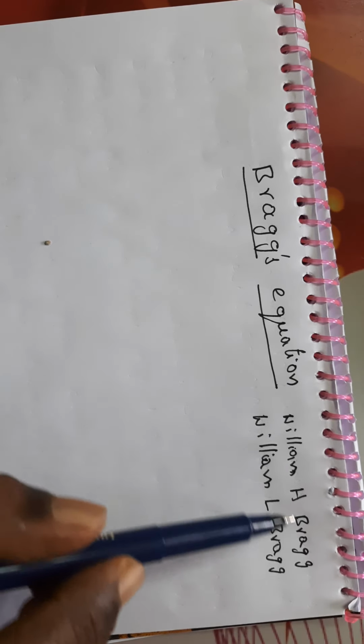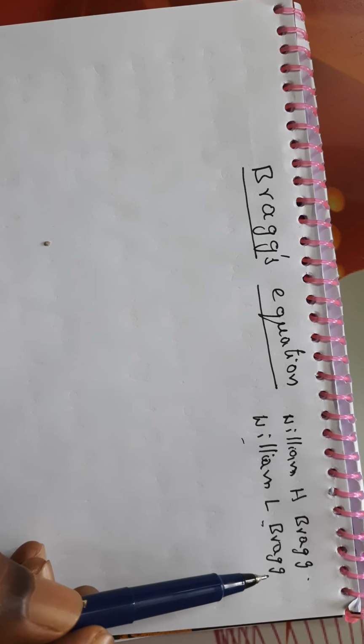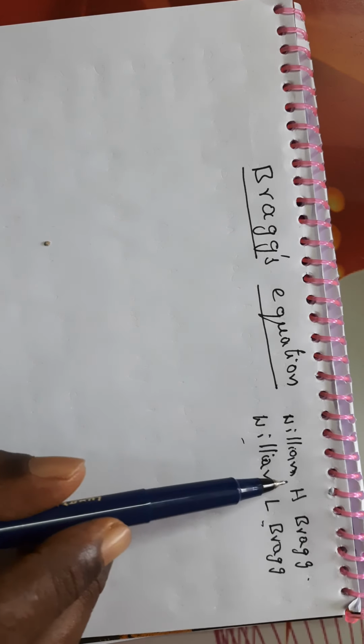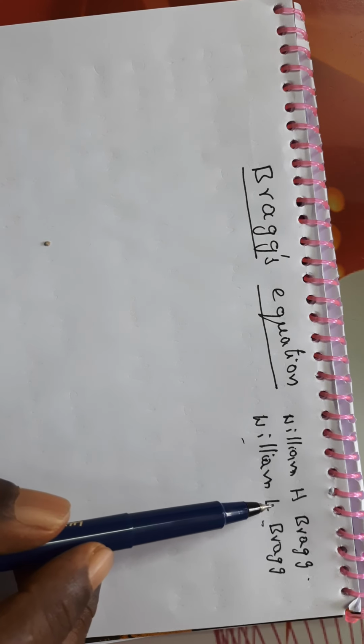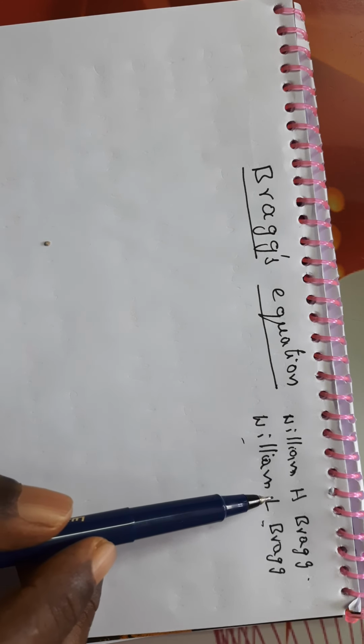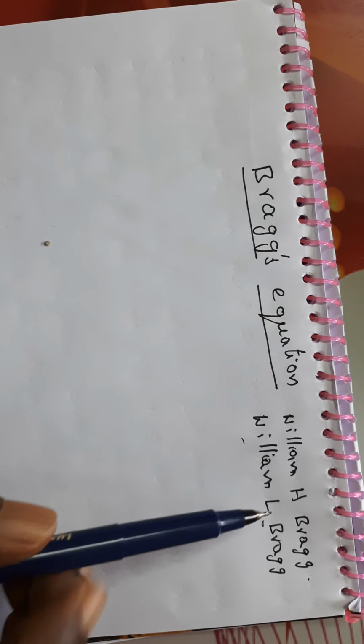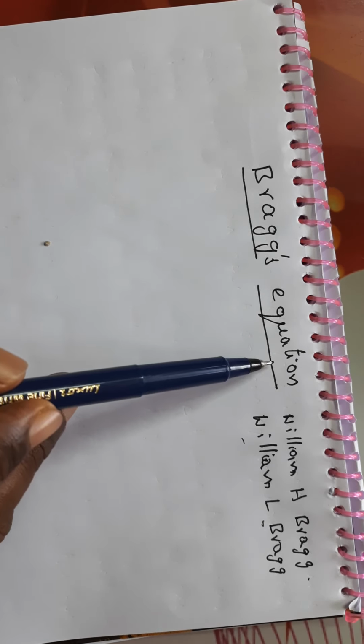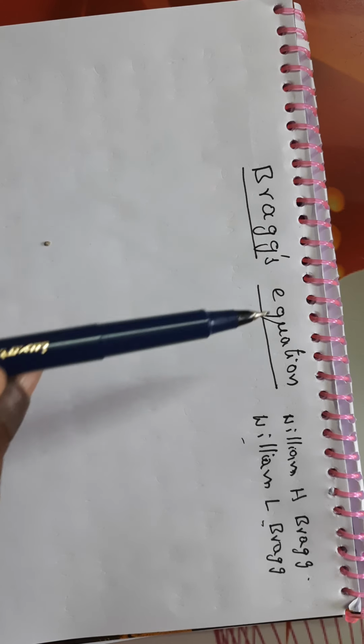In 1913, these two scientists, William H. Bragg the father and William L. Bragg the son, worked together and derived an equation called Bragg's equation.